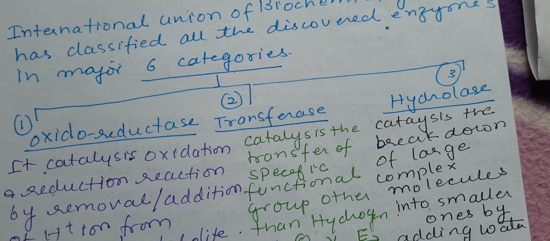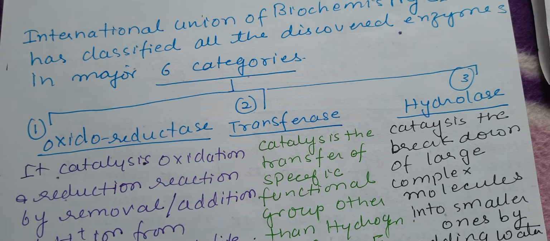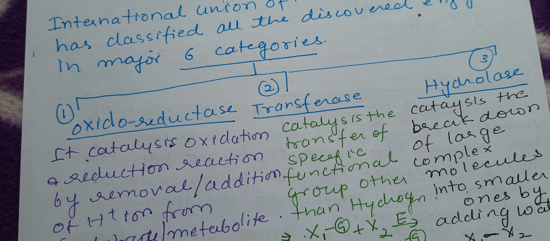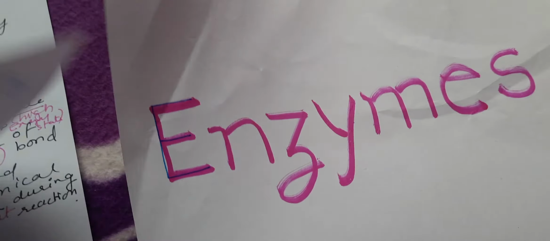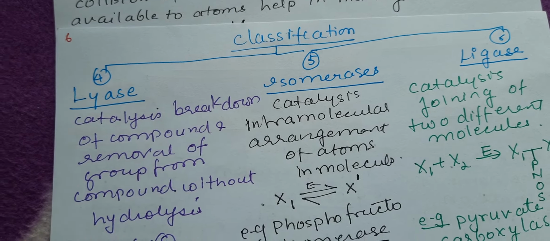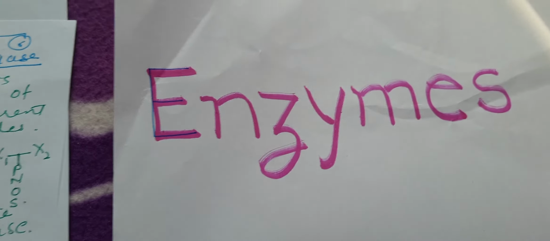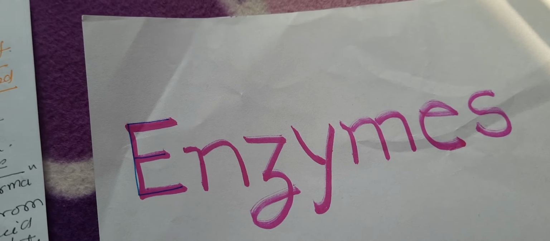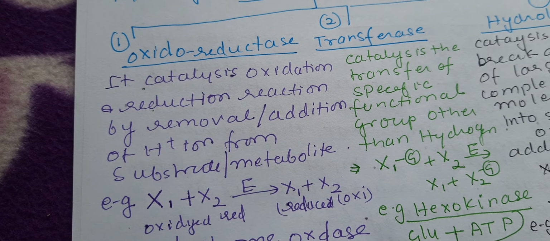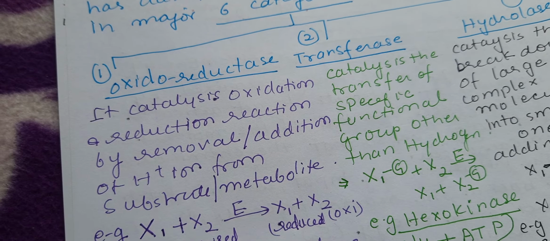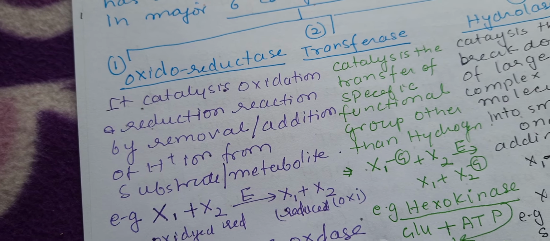So we will be discussing here the 6 major categories: oxidoreductase, transferase, hydrolase, and then we have lyase, isomerase, and ligase. So we'll be discussing this. First is the oxidoreductase. Now all the enzymes which fall into this group, what kind of reaction do they catalyze?